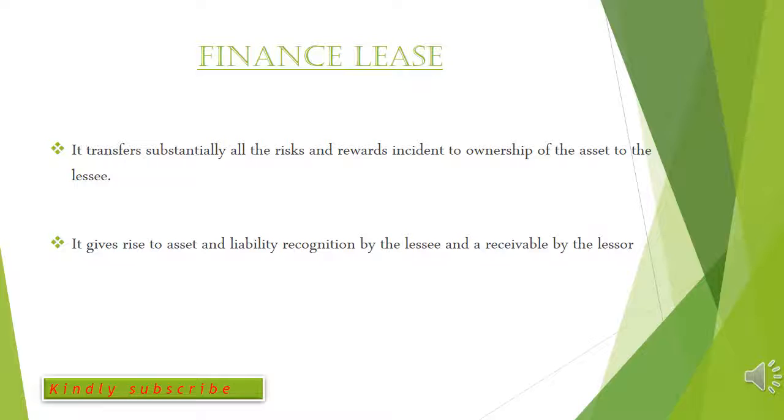And then it's also recognized as a liability because within a time period, let's say every month or every year, the lessee would have to pay a substantial amount to the lessor for the use of the asset. So this money that will be paid is recognized as a liability which will be paid over the lifespan of the asset until it's finally transferred to the lessee.